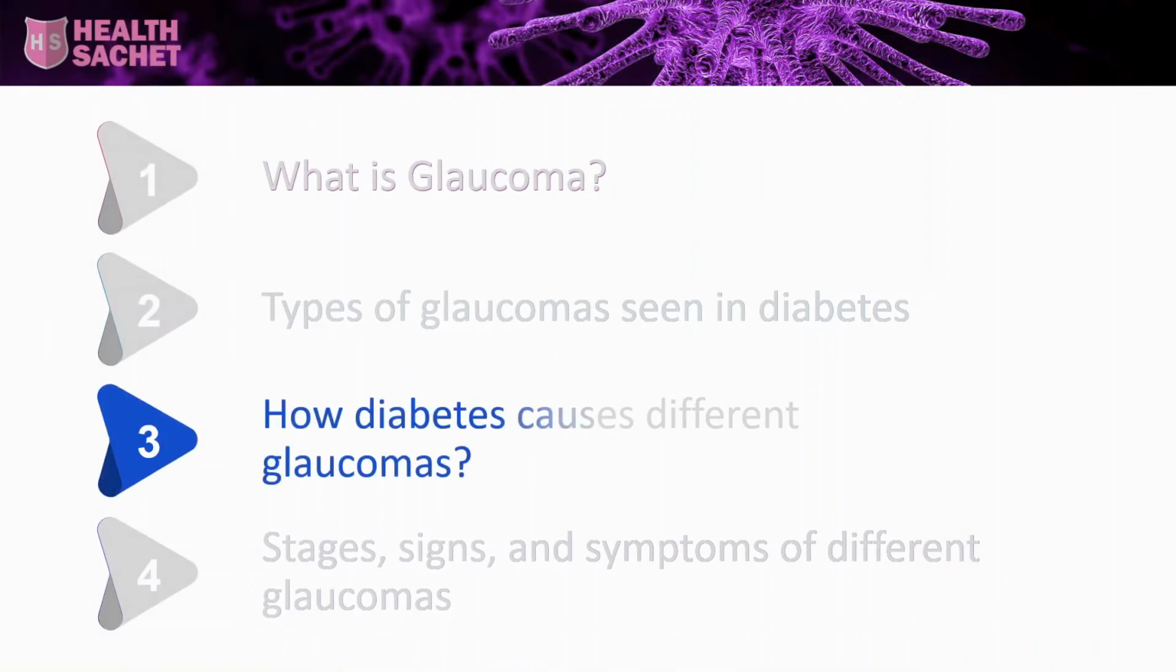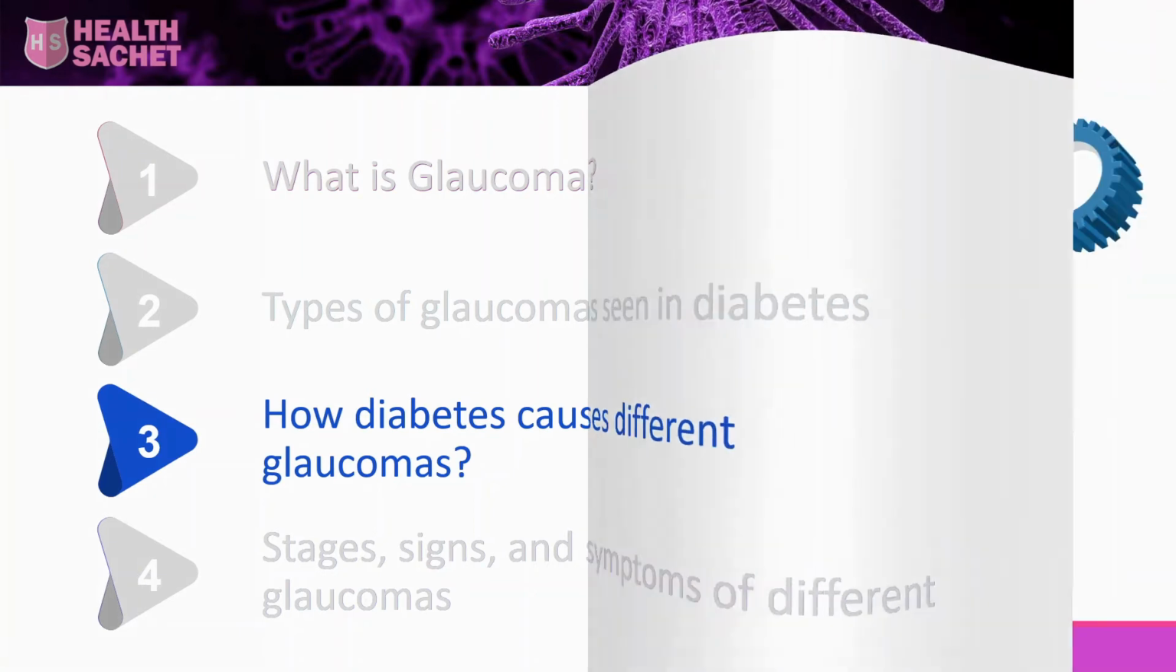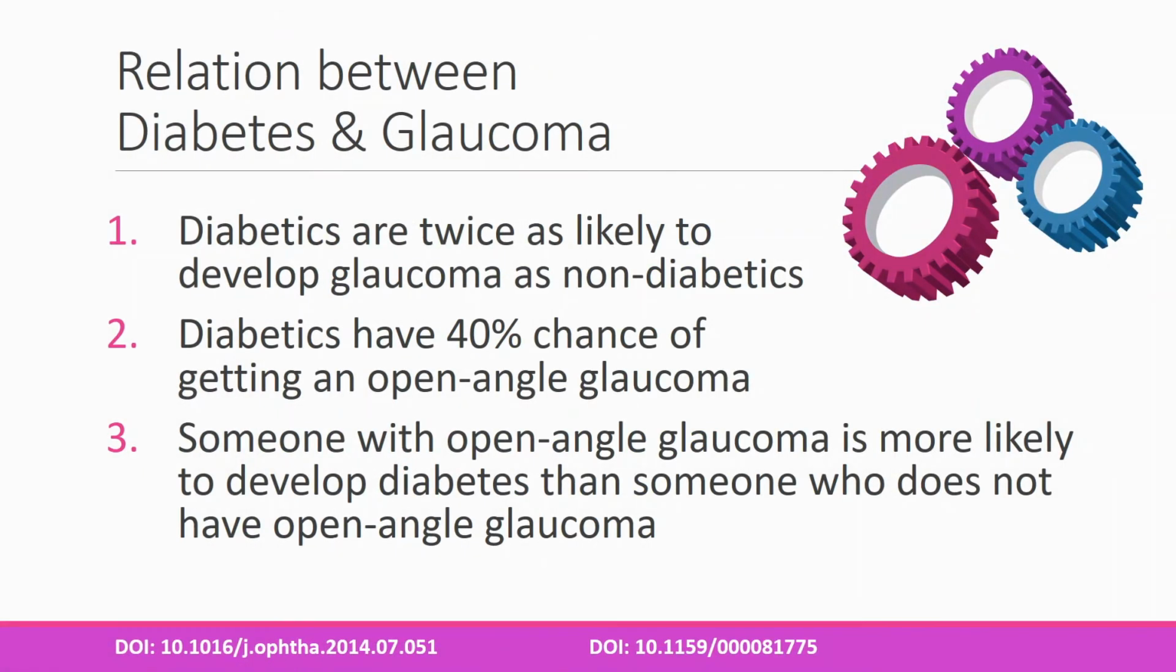How does diabetes cause glaucoma? First of all, does diabetes cause glaucoma at all? No one knows. The relation between diabetes and glaucoma is very complicated and confusing. However, what we know is: 1. Diabetics are twice as likely to develop glaucoma as non-diabetics. 2. Diabetics have a 40% chance of getting an open-angle glaucoma. 3. Someone with open-angle glaucoma is more likely to develop diabetes than someone who does not have open-angle glaucoma.